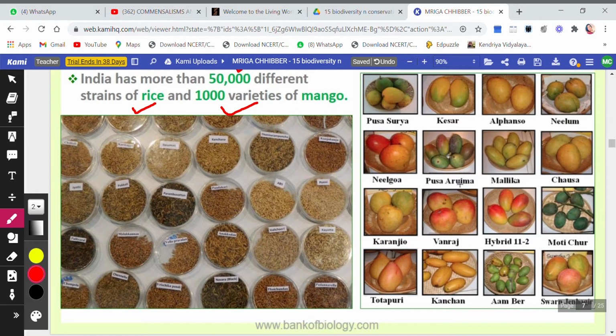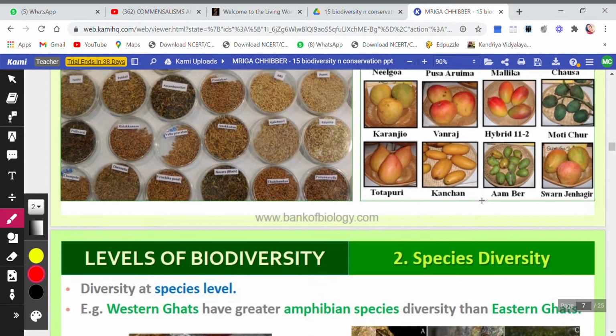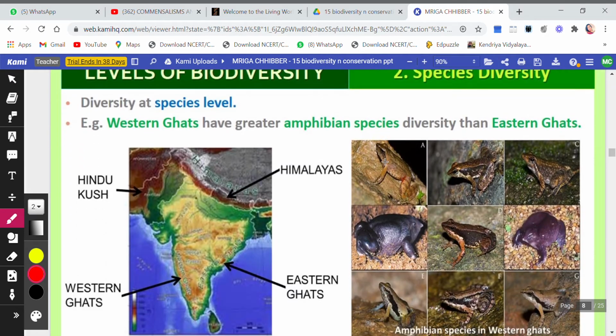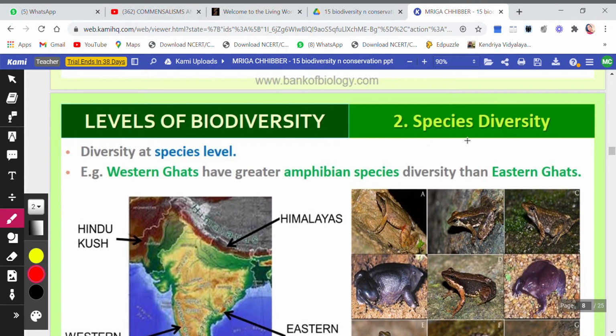So Mangifera is the genus name, and indica is the specific name. So here the diversity is at species level. So there are different varieties of mango. Now we come to species diversity, diversity at specific level. Now example again very important, Western Ghats have greater amphibian species diversity than Eastern Ghats.